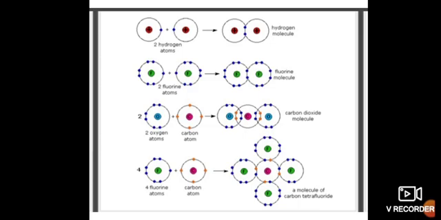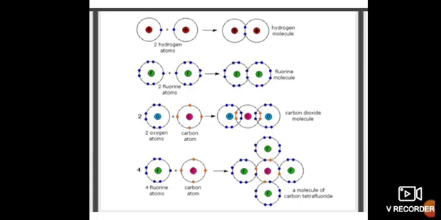Oxygen has 6 electrons in the outermost orbit, so it requires two electrons to complete its octet, while the carbon atom has 4 electrons, so it requires 4 electrons. So each oxygen atom shares 2 electrons, so the total number of electrons shared with the carbon atom will be 4.